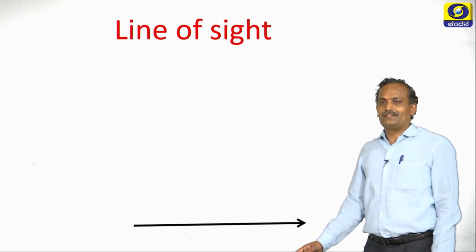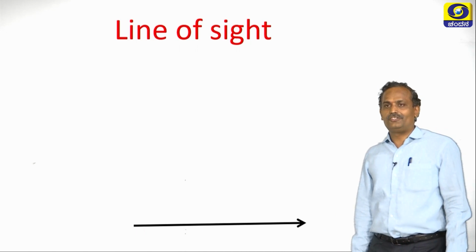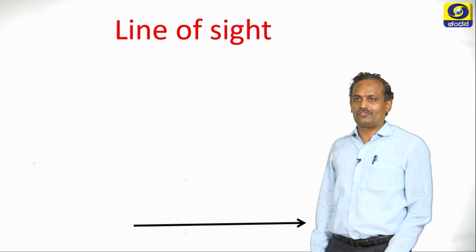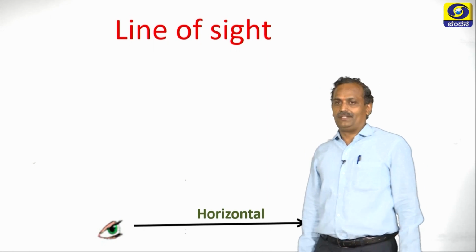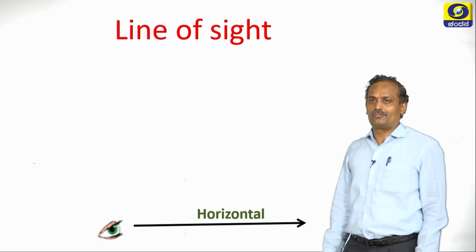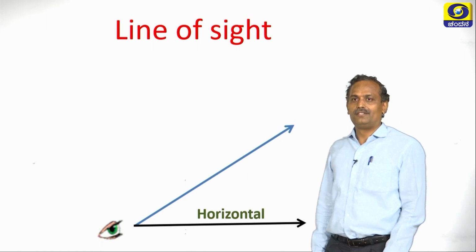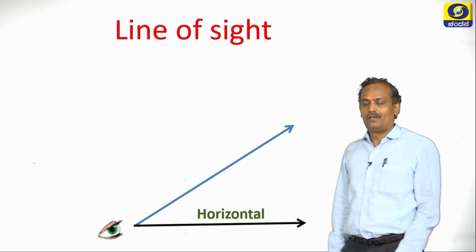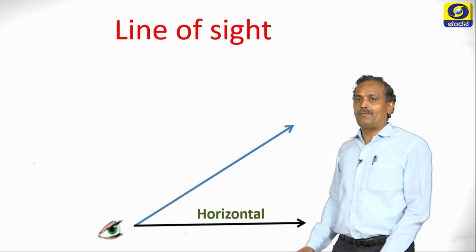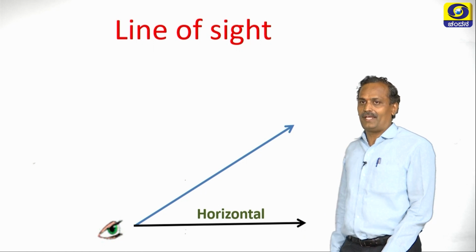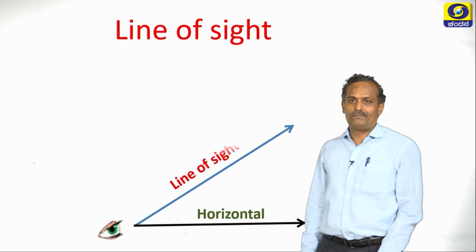Let there be a line, and this is the horizontal line. I am calling this the horizontal line. Now a person is observing an object above the horizontal line. So how is he observing? He is observing like this. So this line, along which a person observes above the horizontal line or below the horizontal line, is nothing but a line of sight.